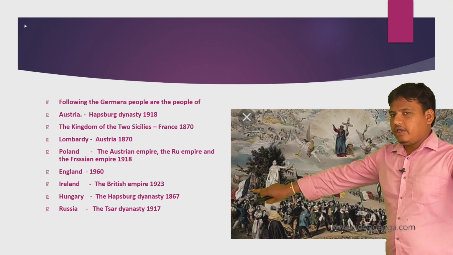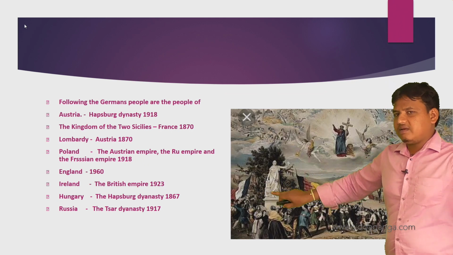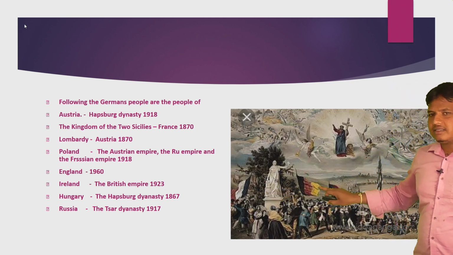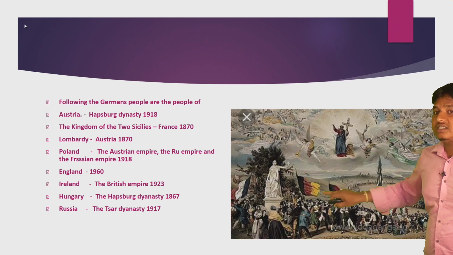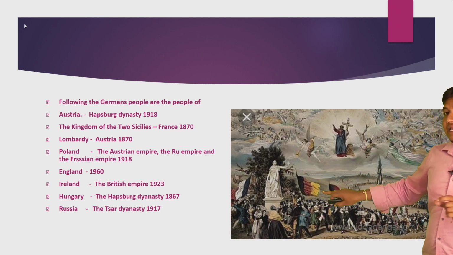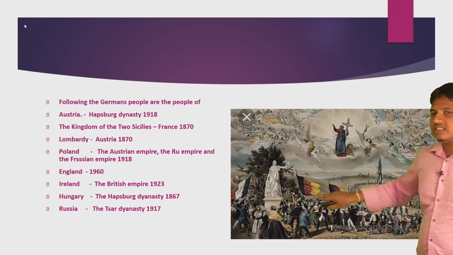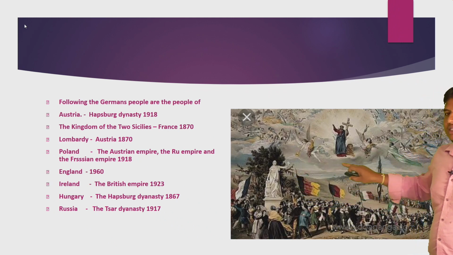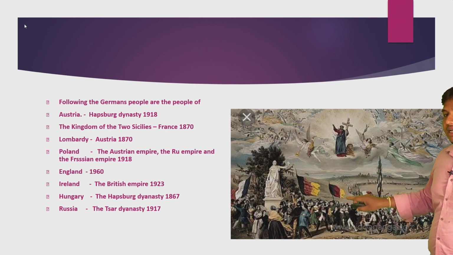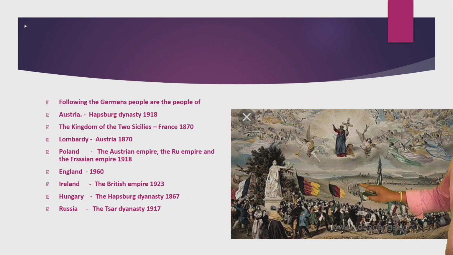The first one is the United Nations and Switzerland as they pass by. The second one is France has just reached. Next one is Germany, did not get freedom from the many dynasties. And following the German people are the people of Austria.